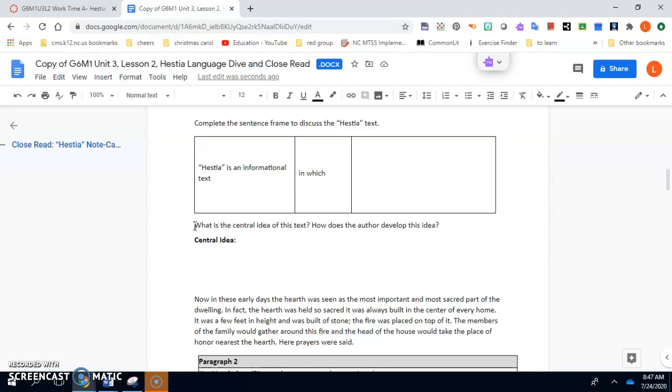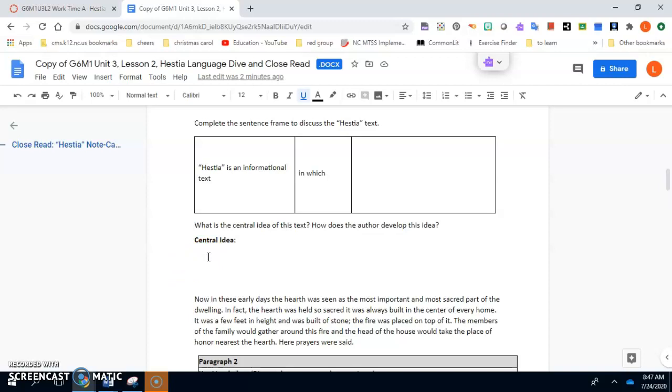So if you need to pause here and reread the text to jog your memory, you're welcome to do that. But if you don't, we're going to keep going and dive into our central idea. So when we think about what this is about, if you have your answer for the sentence frame above, you should already have a huge idea on the central idea. The ideas are connected.